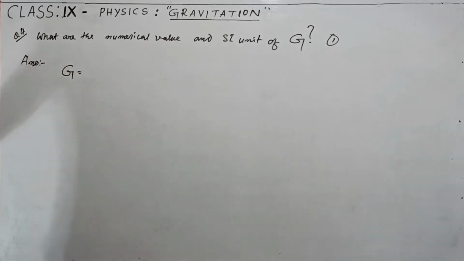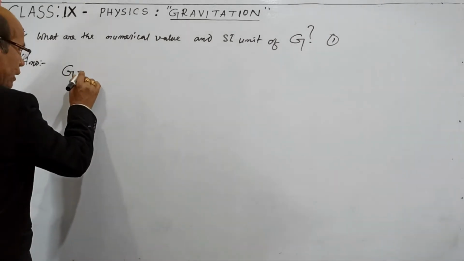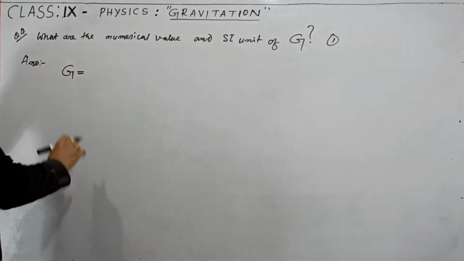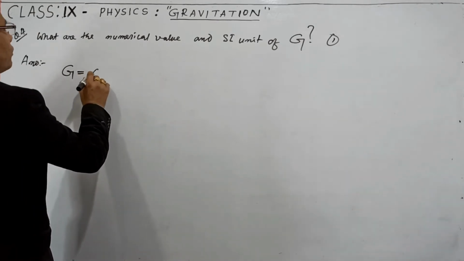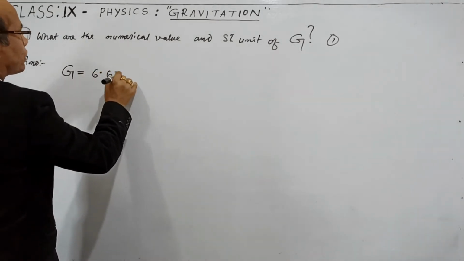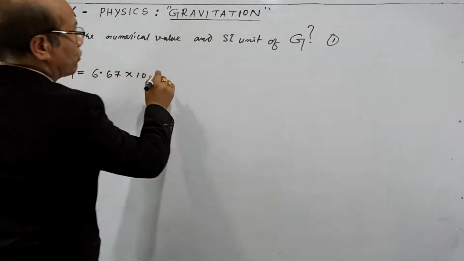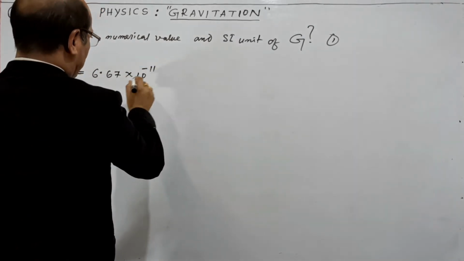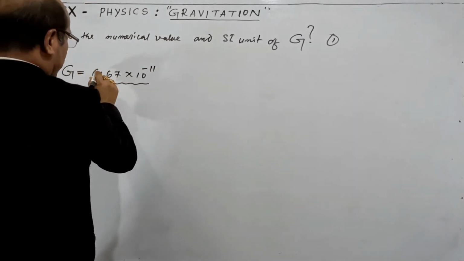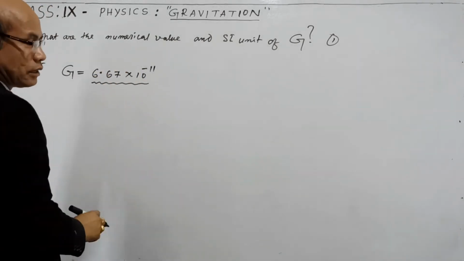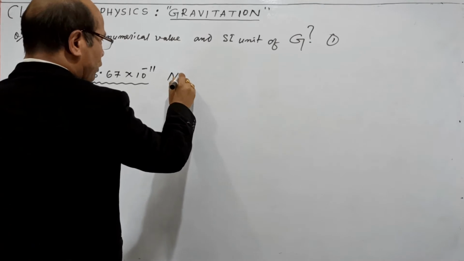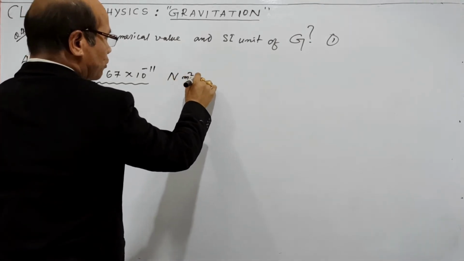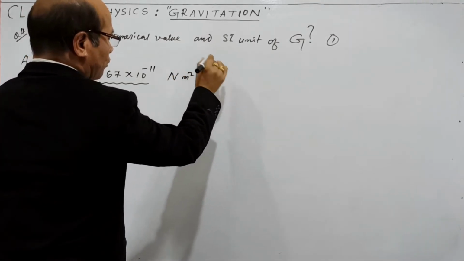The numerical value of capital G was experimentally determined by Henry Cavendish, and it is found to be 6.67 into 10 to the power minus 11. This is the numerical value. And its SI unit is Newton meter square per kilogram square.